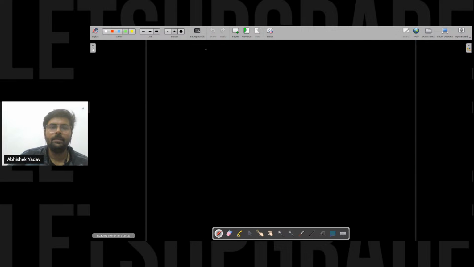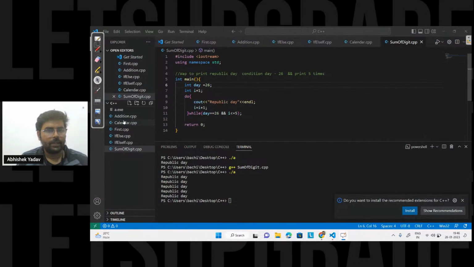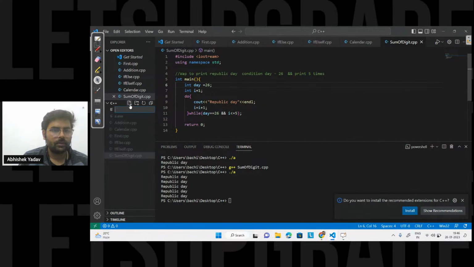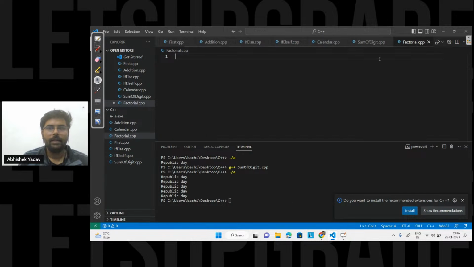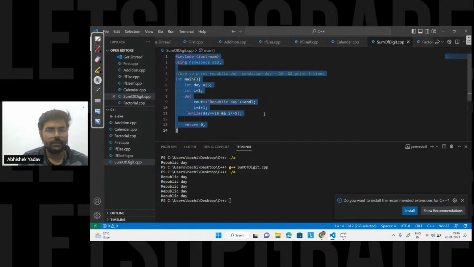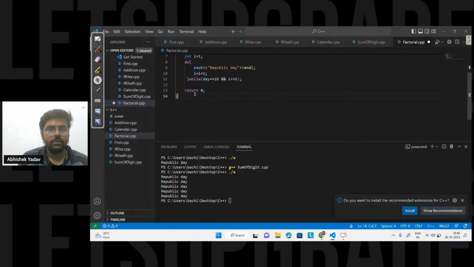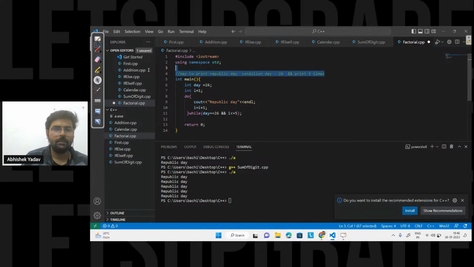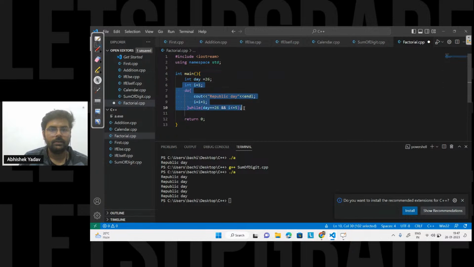Let's try to write this code here, then you will get a clear idea. Factorial.cpp. Okay, and let's copy this one here, and this one. So basically what I need this time is the factorial of a number, right? So let's remove this part and this one also.